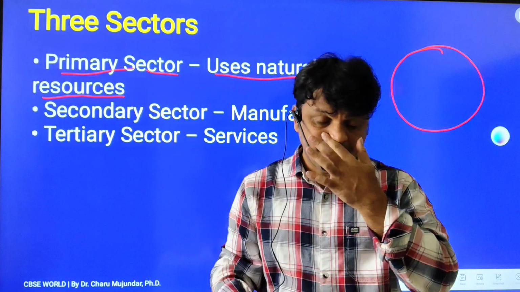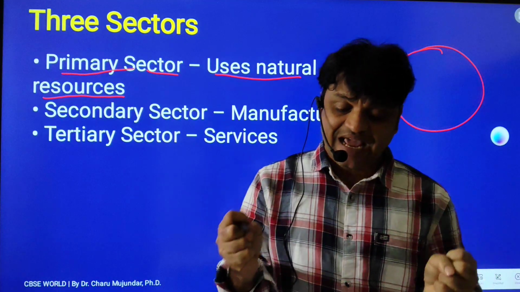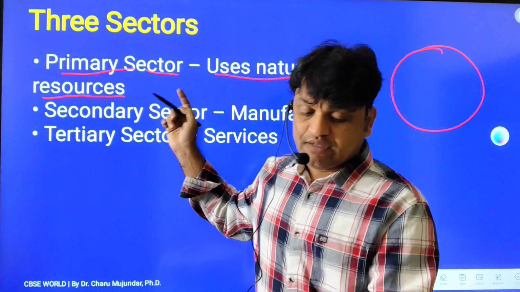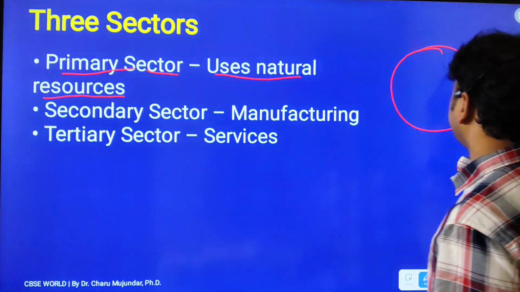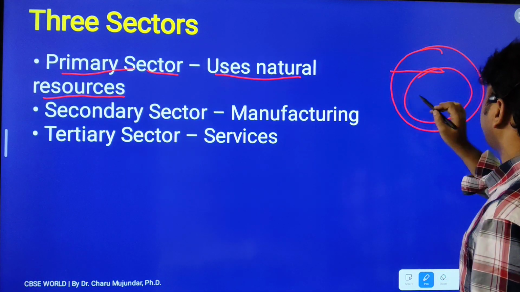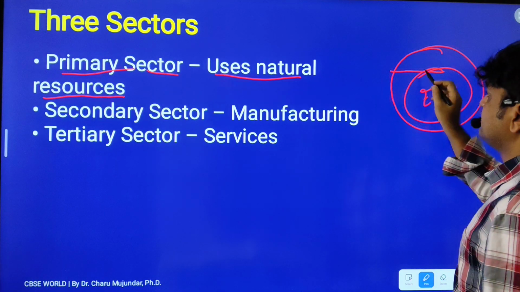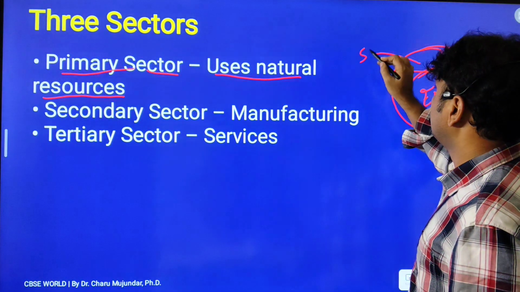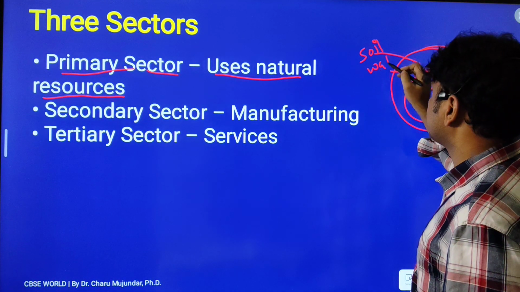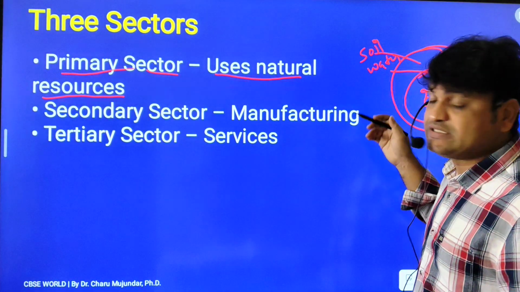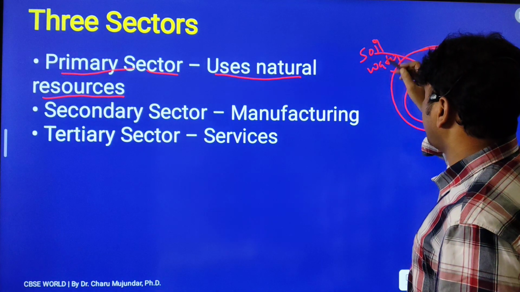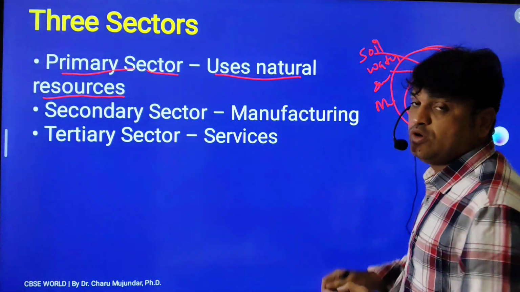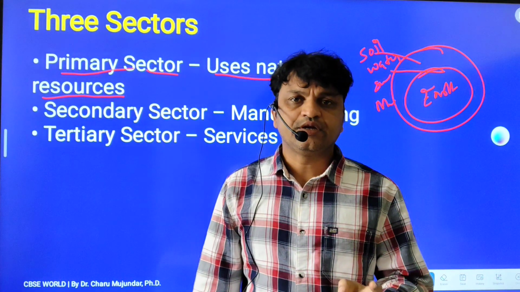And if you want the definition, the primary sector is the sector that involves extraction and use of natural resources. They are extracting natural resources from the earth. Soil is one of the natural resources. Water, we are extracting water from the earth only. Then what else, Nana? Soil, water, sunshine, and the minerals, we are getting minerals from the earth only. All these come under the primary sector.